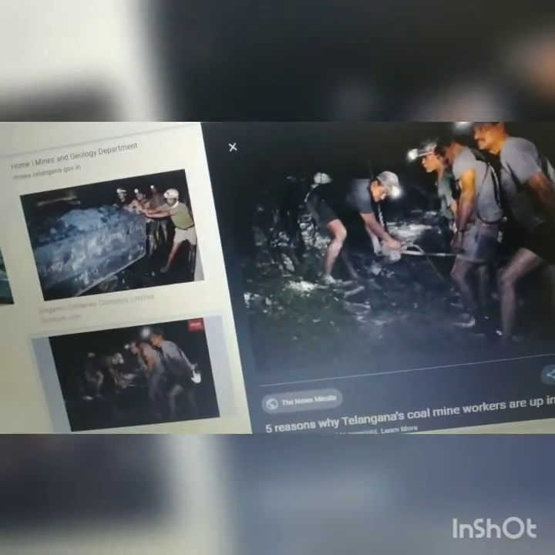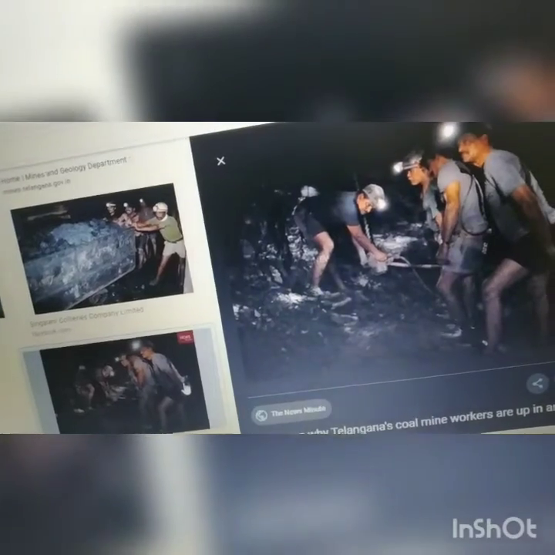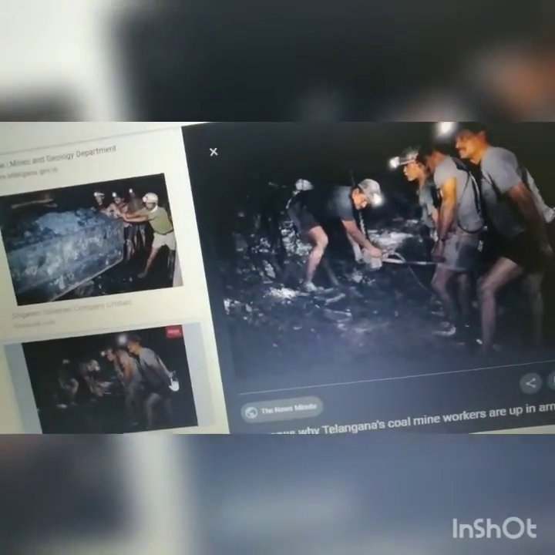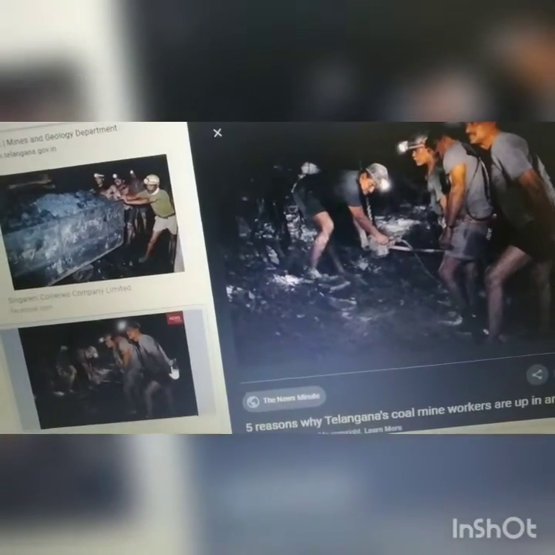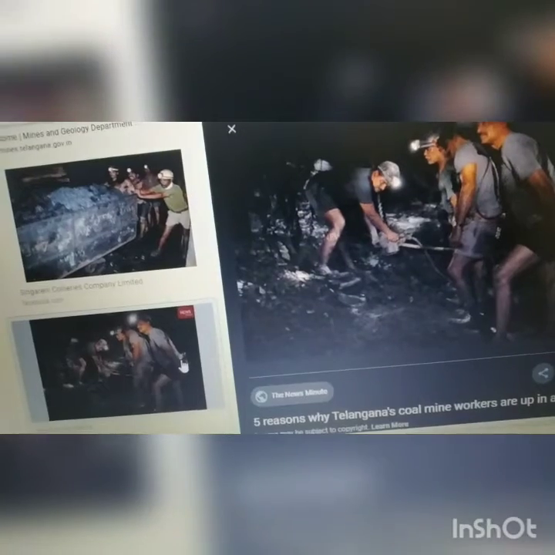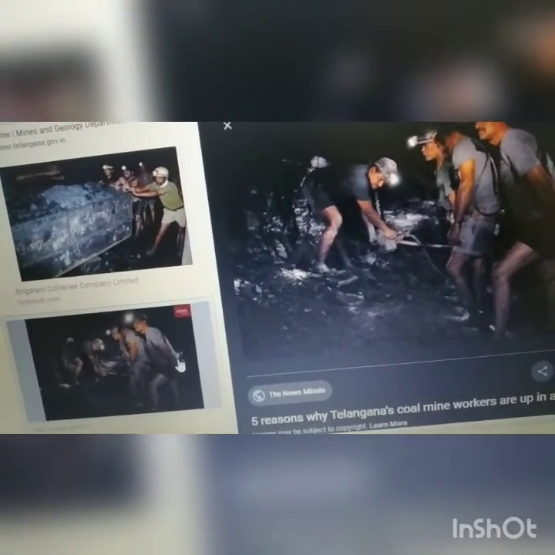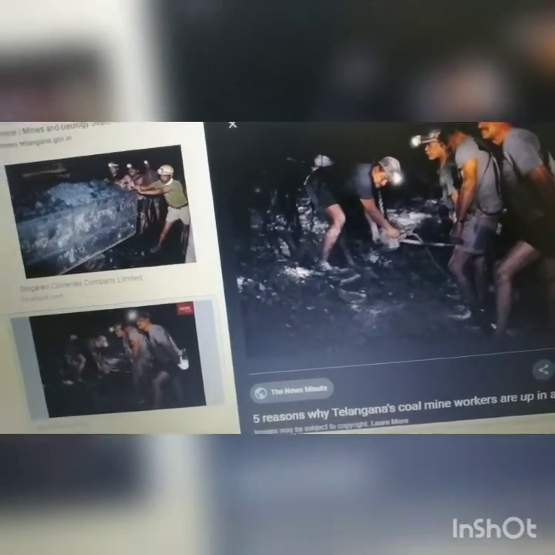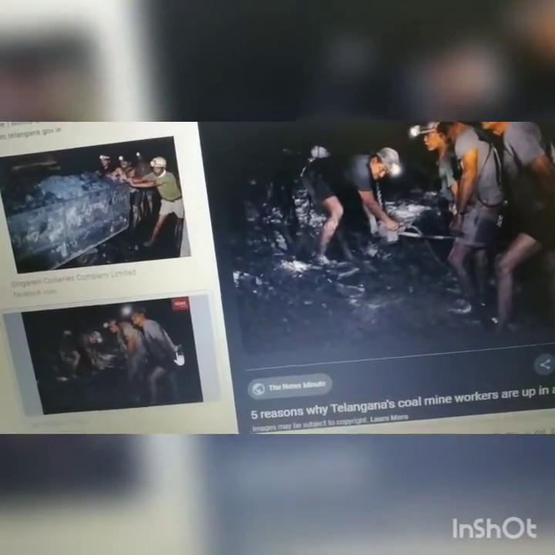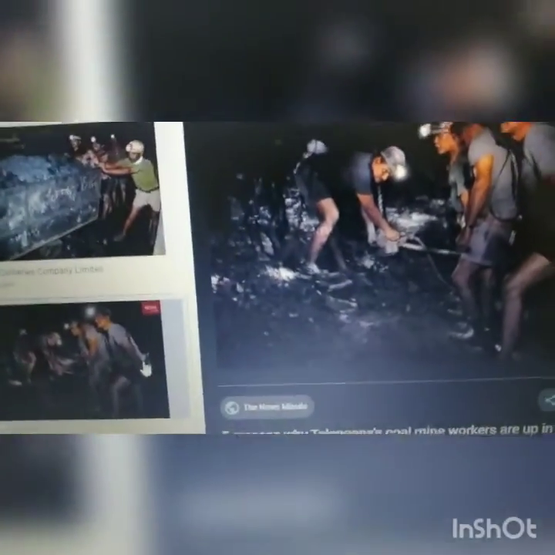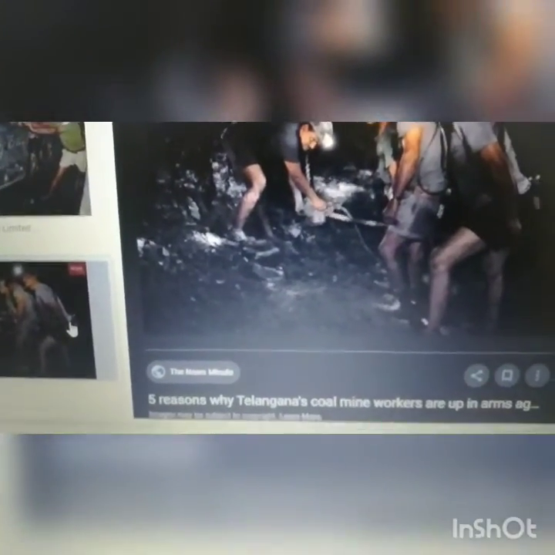So minerals, what is the definition of mineral? It is an element or chemical compound that is usually crystalline and has been formed as a result of geological processes. So these minerals are found inside or on Earth's crust. Most minerals are obtained by digging mines or quarries. This is the process of digging mines. See how they are digging here. Mine workers.